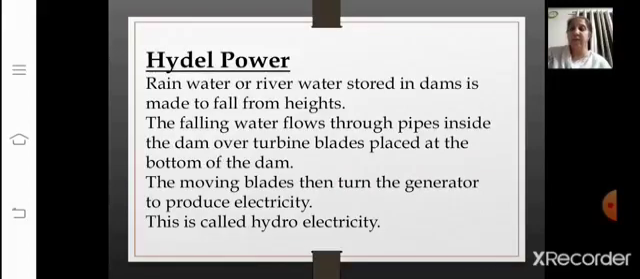Now the next one we are going to learn here is hydropower. Rainwater or rainwater stored in dams is made to fall from heights. Then the falling water flows through pipes inside the dam over turbine blades placed at the bottom of the dam. Then the moving blades turn the generator to produce electricity. That is what is called hydroelectricity. So hydropower is also called hydroelectricity. The water discharged after the generation.